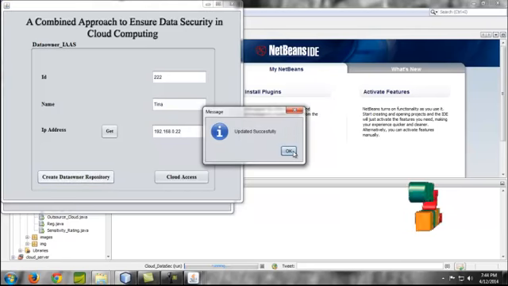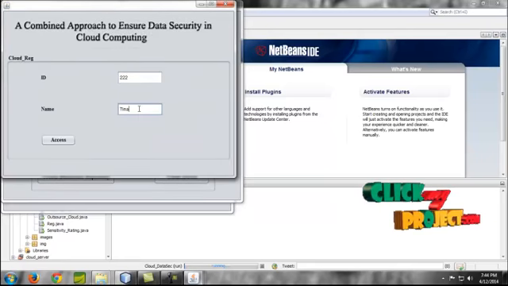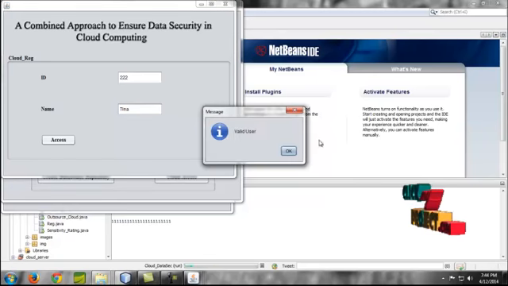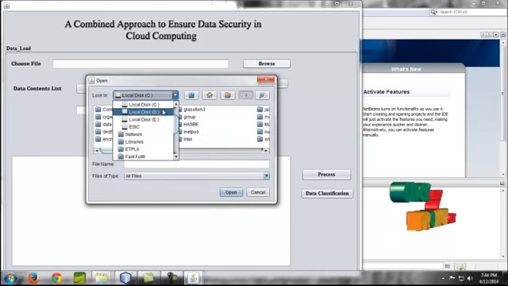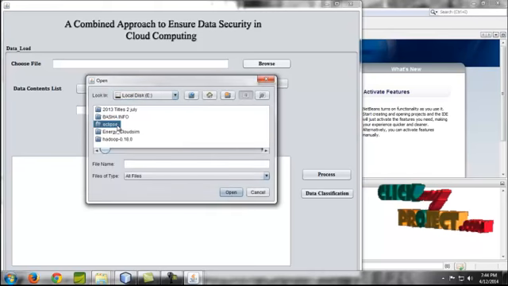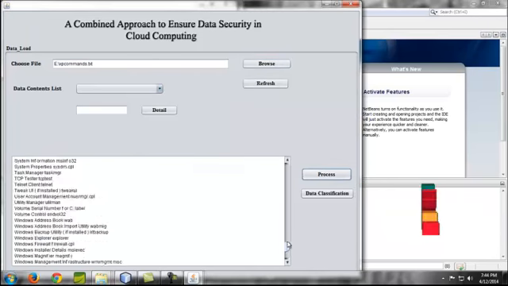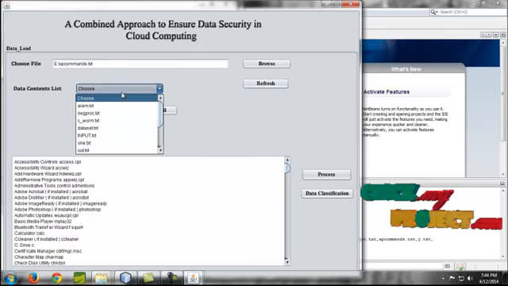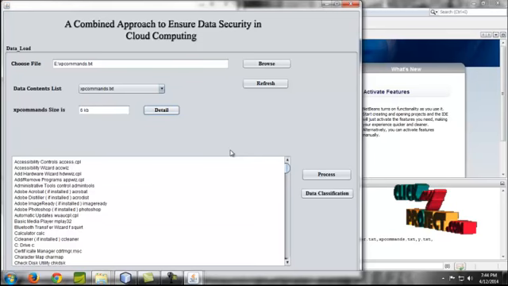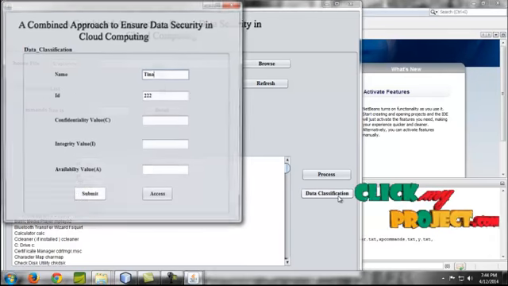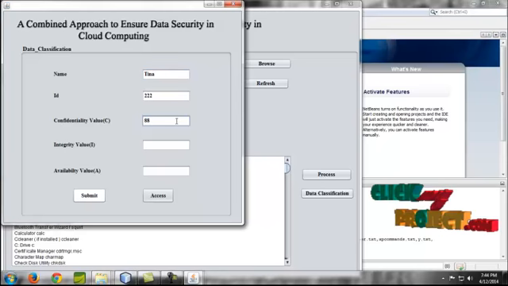Once the data is updated, you have to access it. Give access, and after it is validated, we browse any data. For example, I am giving the data here, just give process, and the data contents are viewed. After that give refresh. Here the data owner contents are listed, so you just select a file and give detail. Here the file size is listed, and here is the first classification process, the data classification process.